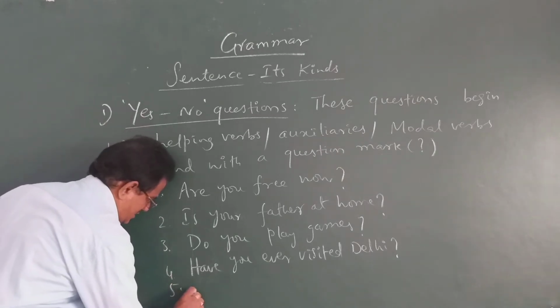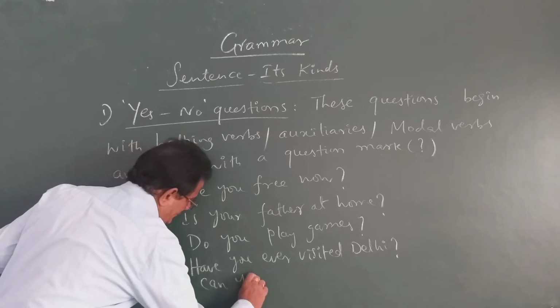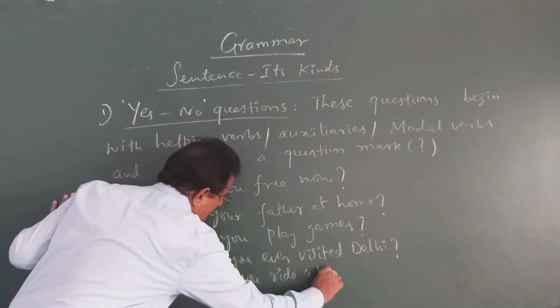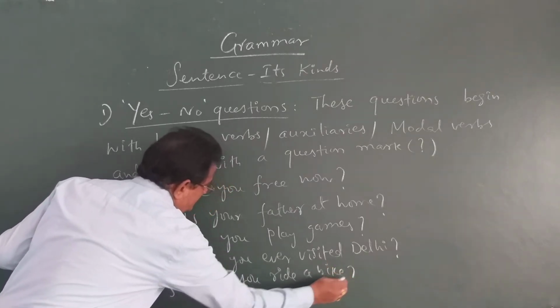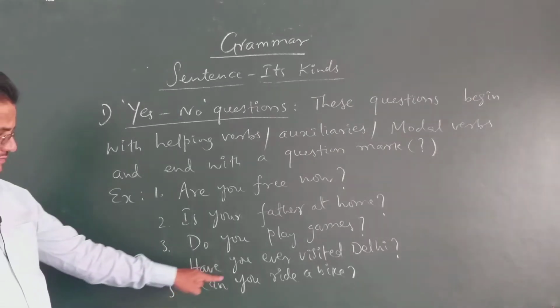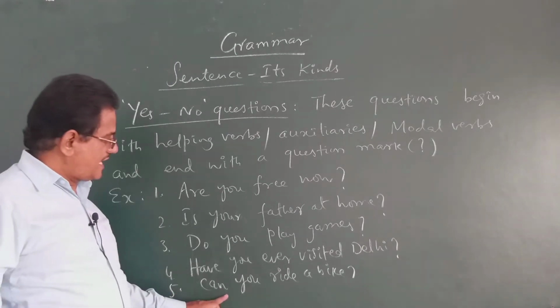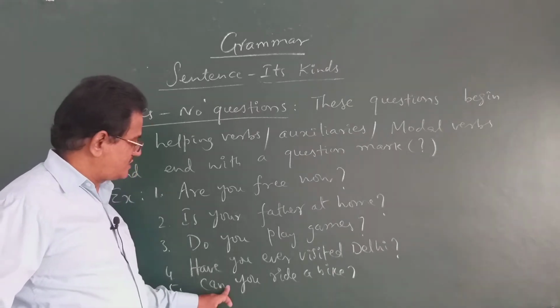Look at this modal verb. Can you ride a bike? Can is a modal verb. Already we discussed it in the fourth unit, children, in the first reading.